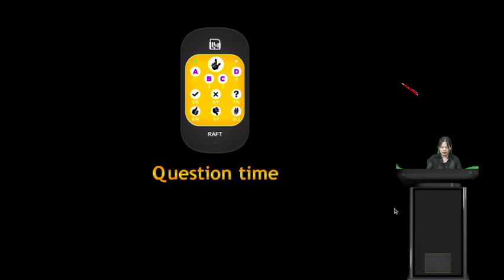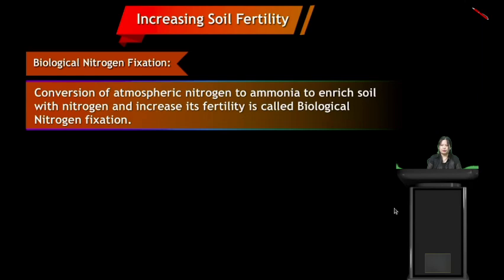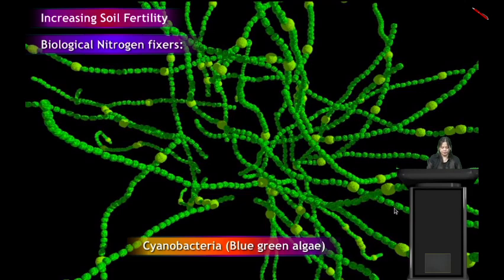in vaccination. These microbes are not only used in household products and industrial products, but they also help in increasing soil fertility through the process called biological nitrogen fixation. The conversion of atmospheric nitrogen to ammonia to enrich soil with nitrogen and increase its fertility is called biological nitrogen fixation. Here, microbes like cyanobacteria, blue-green algae help in fixing nitrogen, which increases the fertility of the soil.